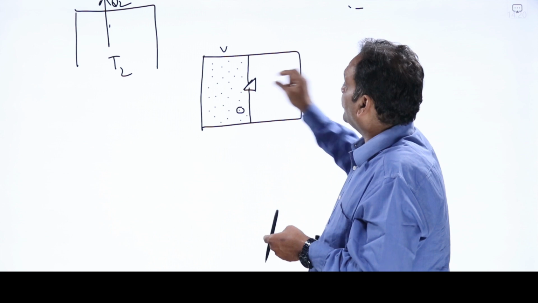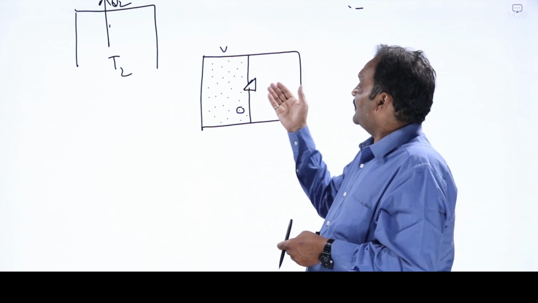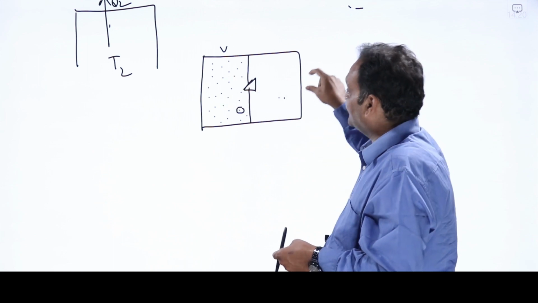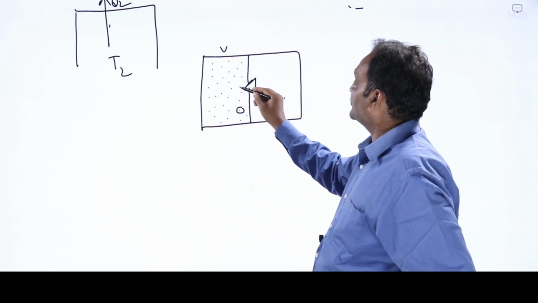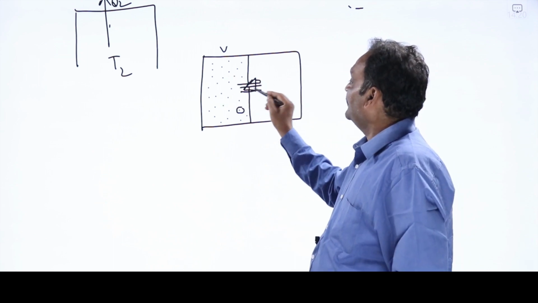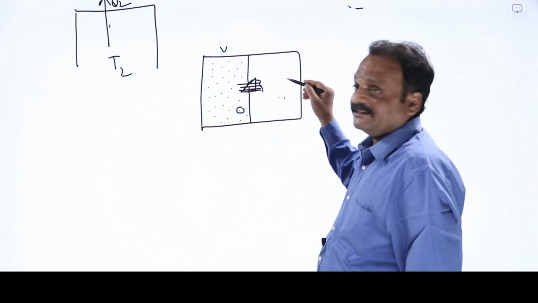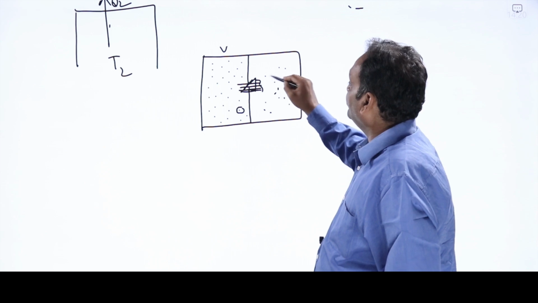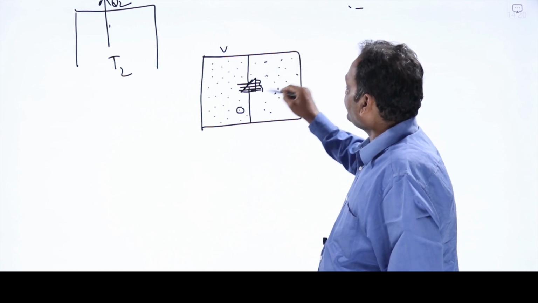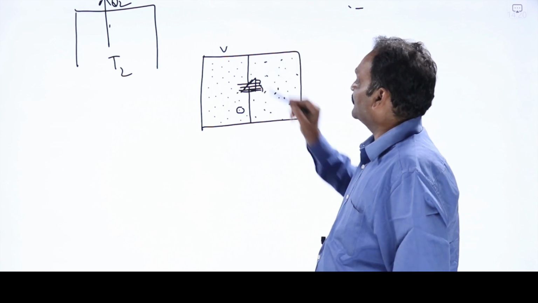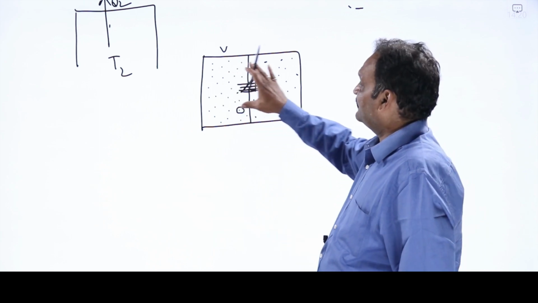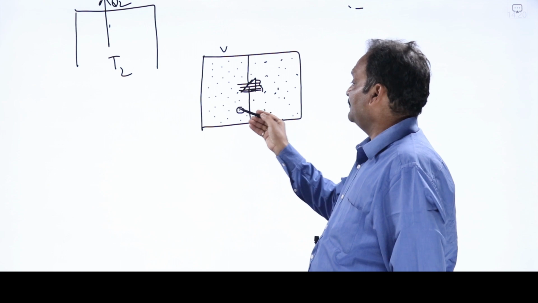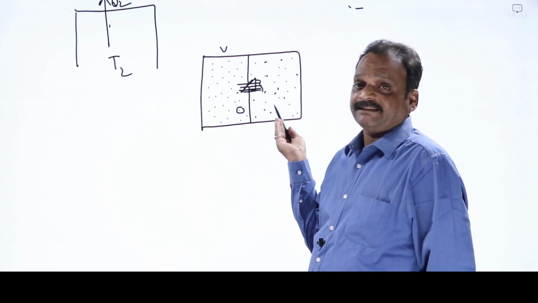Now, if I remove this stopcock, what will happen? Because there is vacuum here, pressure is zero, this gas rushes into the second chamber. When I remove the stopcock, all the gas molecules will try to diffuse into this region, rush into the second region. Some molecules will come to this side also, such that pressure of the gas is uniform throughout. Part of the gas will come to this second chamber also. Now that molecule might have come to this chamber, we don't know.